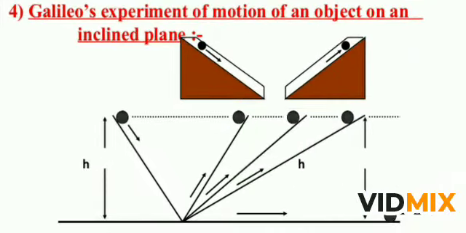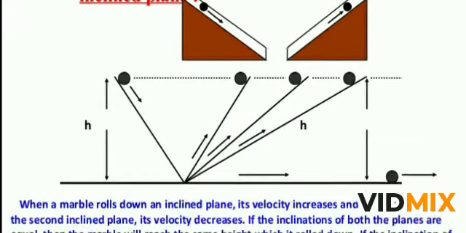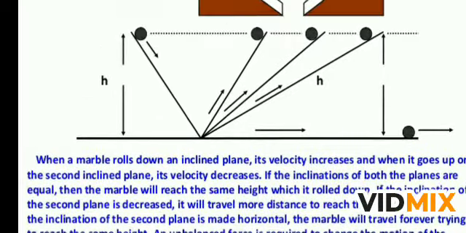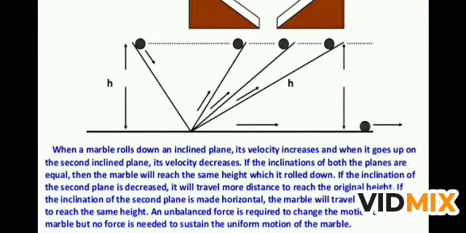This is Galileo's experiment of motion of an object on an inclined plane. If you see, one ball is coming downward on an inclined plane, and the same ball is moving up the other inclined plane. Here in this diagram, there are two inclines, and the right hand side incline changes its angle of inclination, but the height on both sides is the same. When a marble rolls down an inclined plane, its velocity increases, and when it goes up the second inclined plane, its velocity decreases.